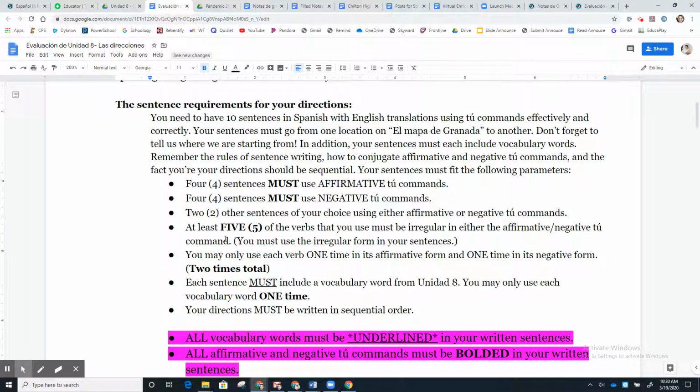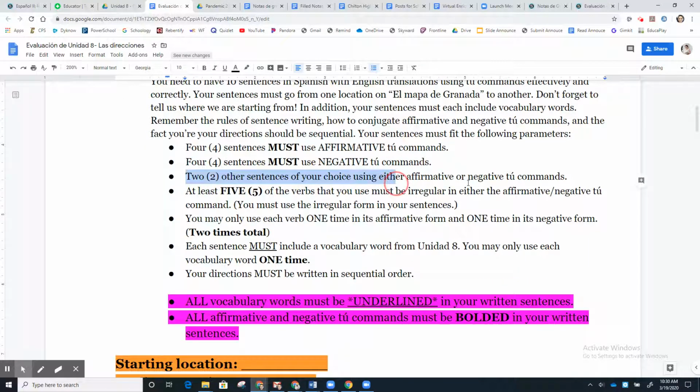All right, here's what we have to have within our individual sentences. First, you must have at least 4 sentences using affirmative tú commands. Then you must have 4 sentences using negative tú commands. So that's 8 of your 10 sentences. Your other 2 sentences, you can choose whether you want to use affirmatives or negatives.